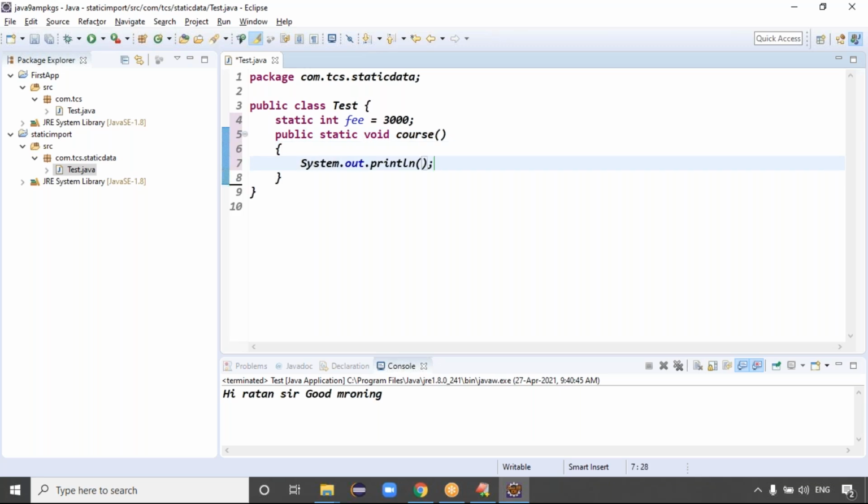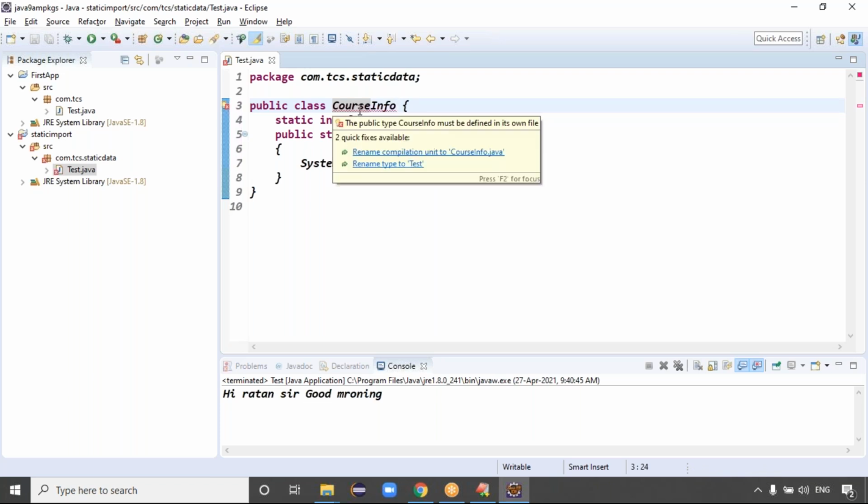Use sysout, Ctrl+Space. Now assume I want to rename this file. Test is not a meaningful name, right? I want to take a meaningful name like CourseInfo. You change the name. I decided to change my class name to CourseInfo.